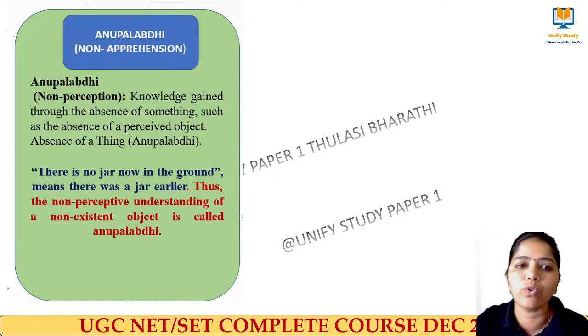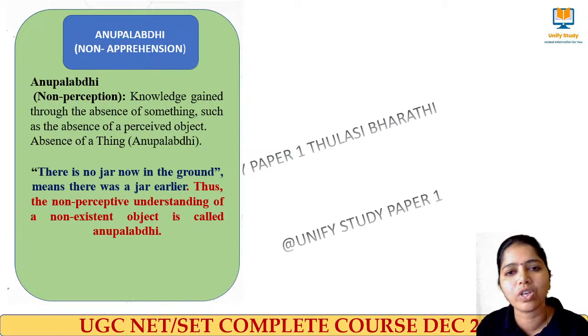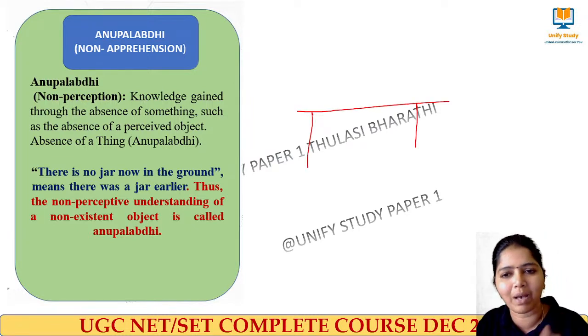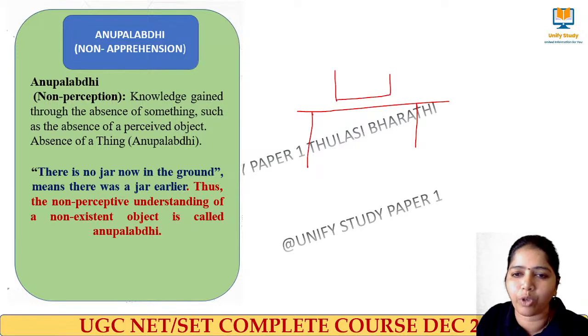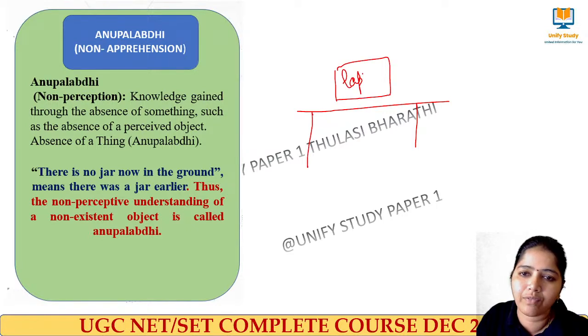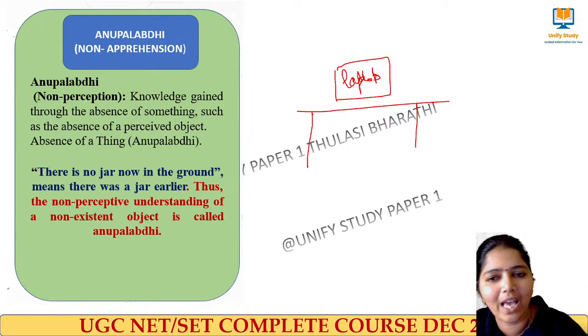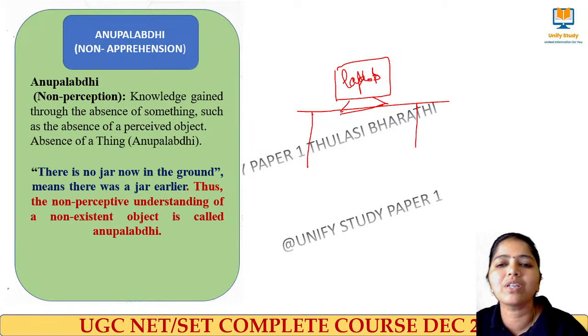Next we move to Anupalabdhi, that is non-apprehension. I used to give this example: if there is no laptop in my room, my children will understand that I am not here, that I would have gone to college. If my laptop is not on the table, they will understand that I have gone outside.